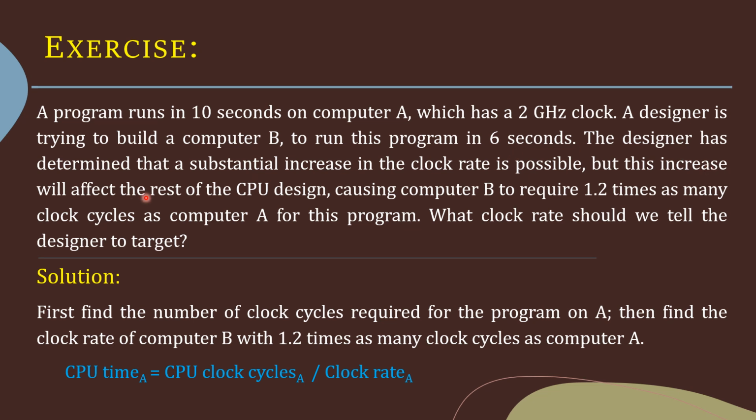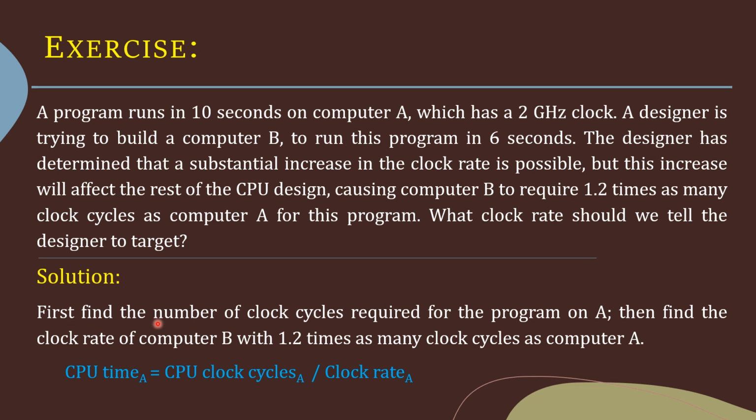The designer has determined that a substantial increase in the clock rate is possible, but this increase will affect the rest of the CPU design, causing computer B to require 1.2 times as many clock cycles as computer A for this program. So what will be the clock rate that we should tell the designer to target?